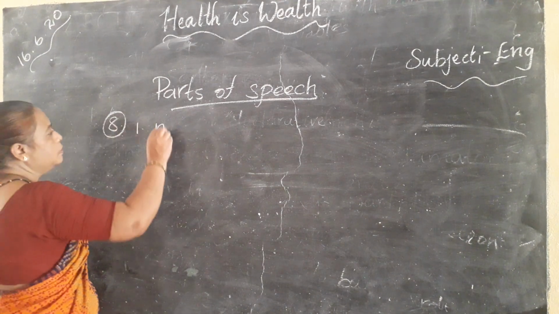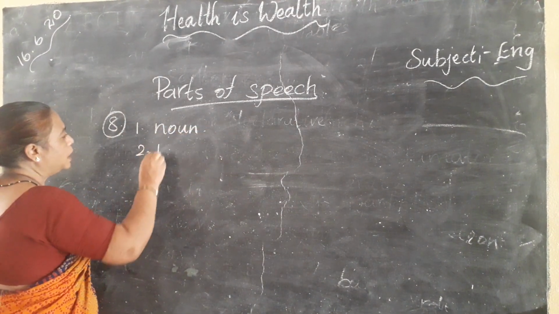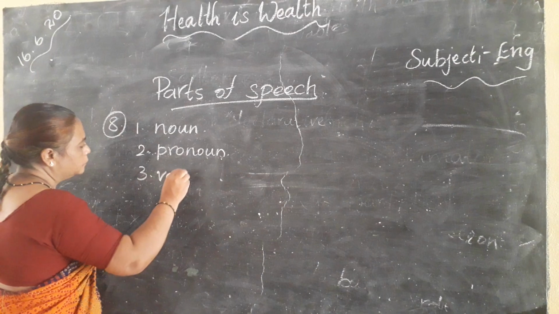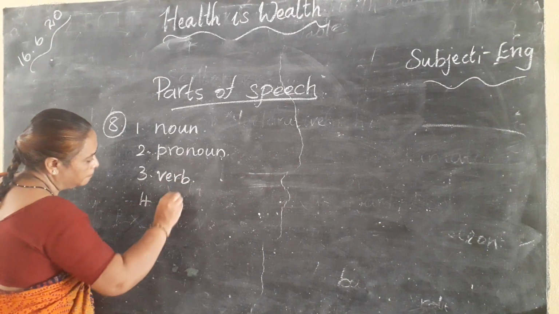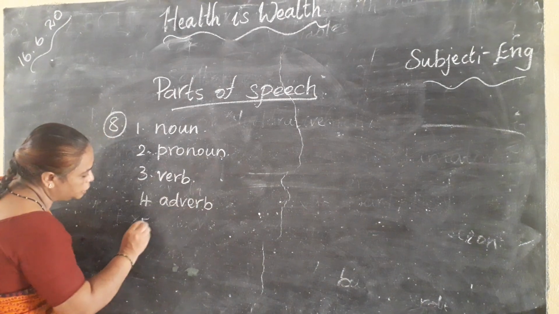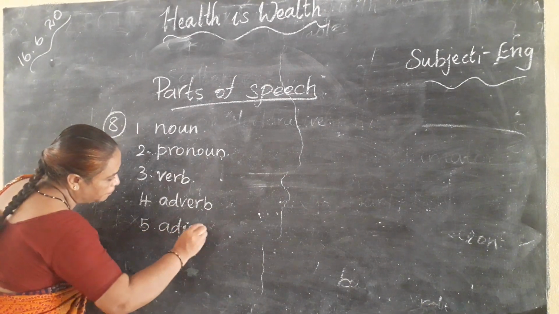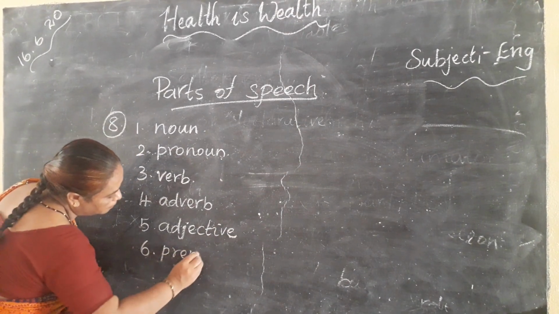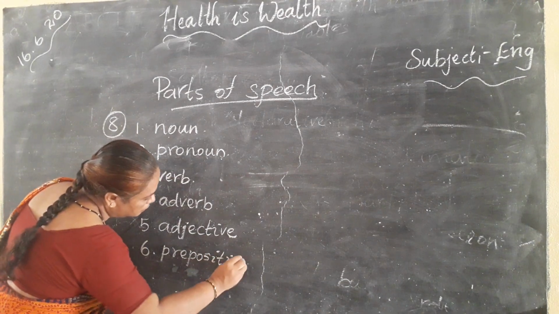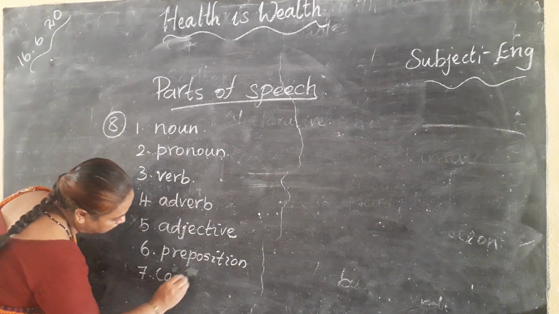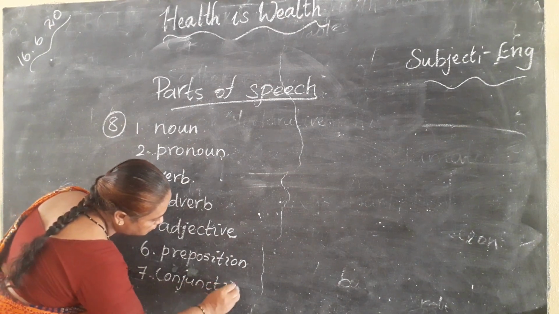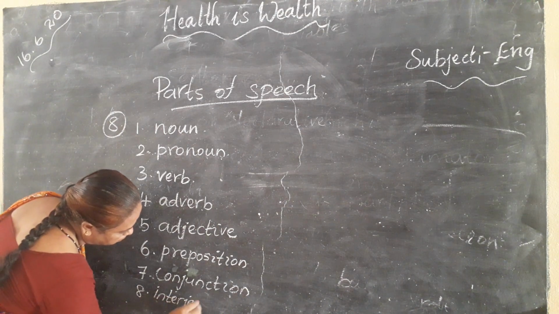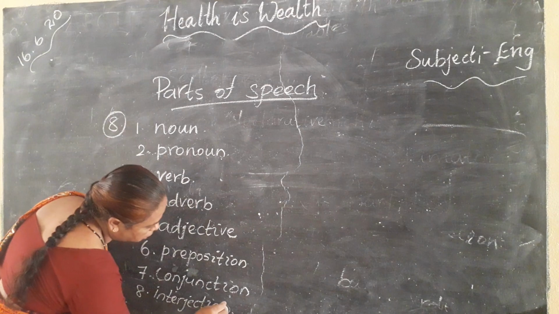First one is noun. Second one is pronoun. Third one is verb. Fourth one is adverb. Fifth is adjective. Sixth one is preposition. Seventh one is conjunction. Eighth one is interjection.